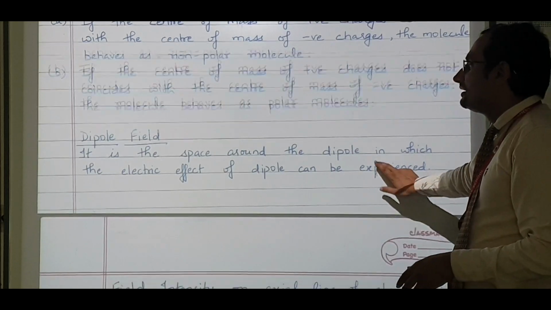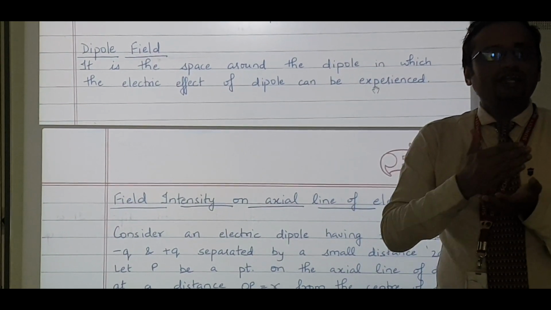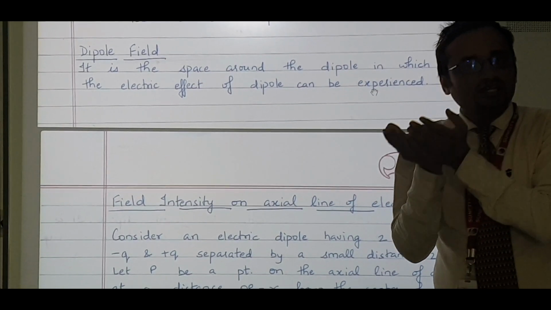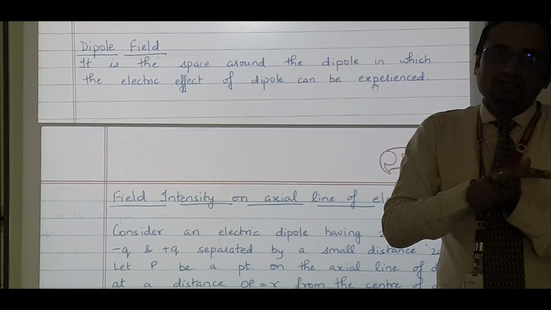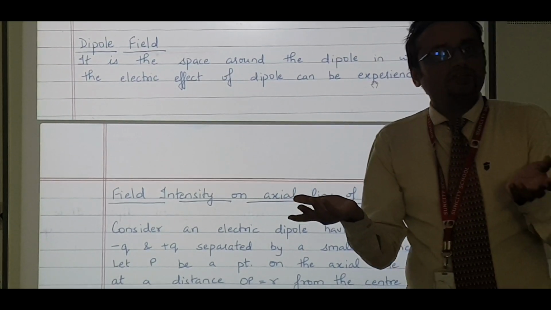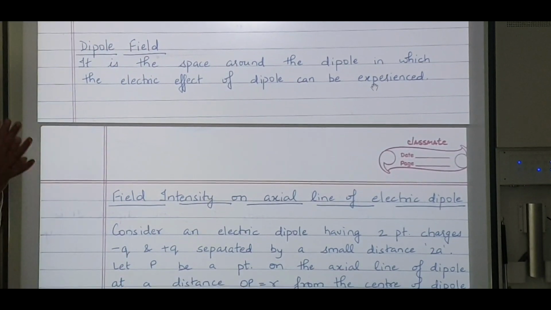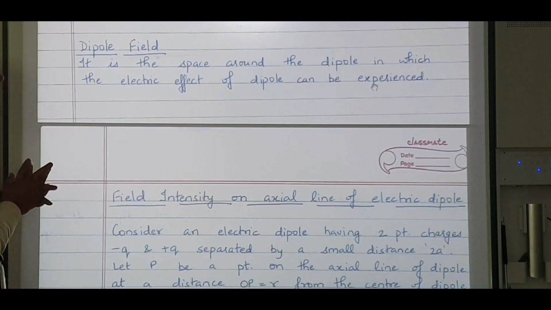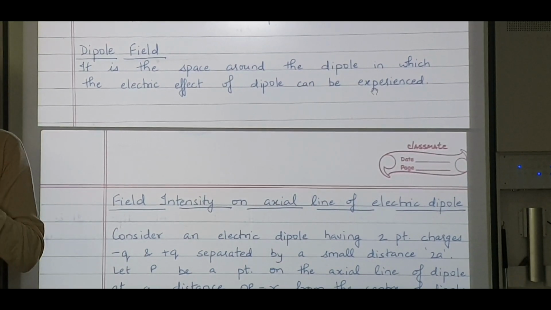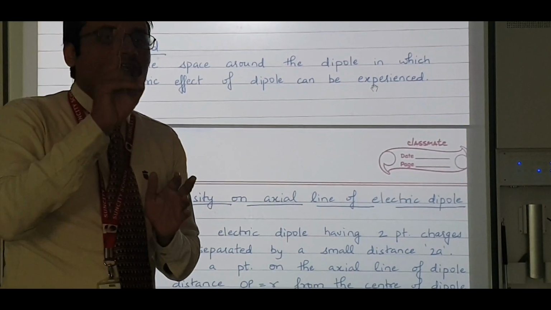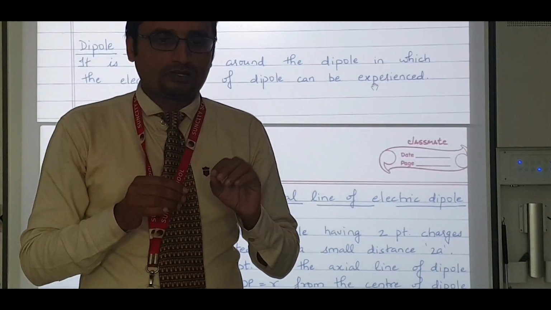Now dipole field. Just like we say that a charged particle has a field, which is called the electric field, a dipole also has a field, which is called the dipole field. Now I want to find out the electric field intensity of an electric dipole at two places. Let me give you an example.